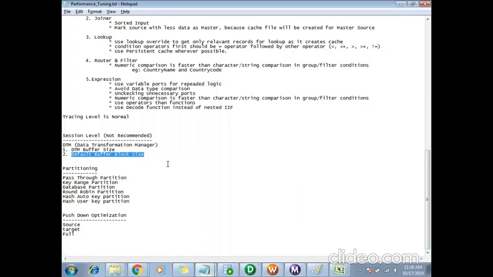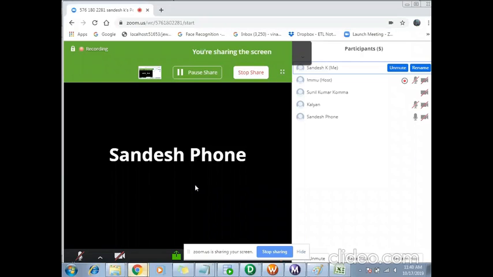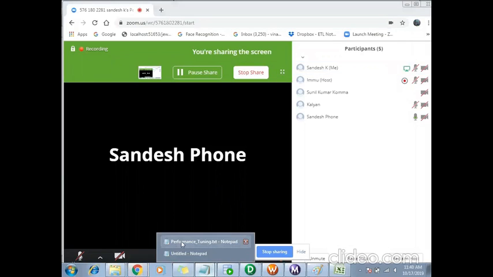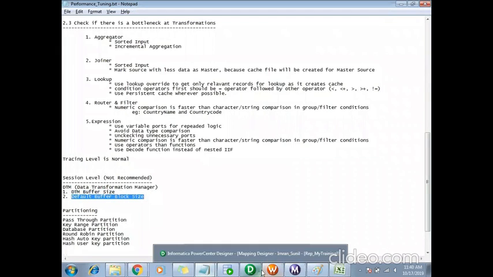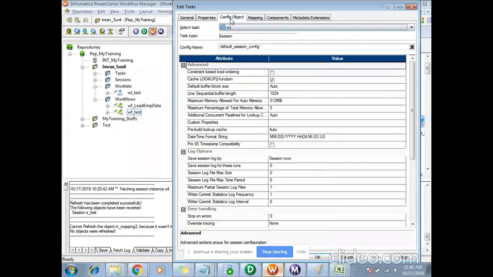Again it will be auto, but I can manually provide the memory size here. It is in the config object, default buffer block size. But these are not recommended.